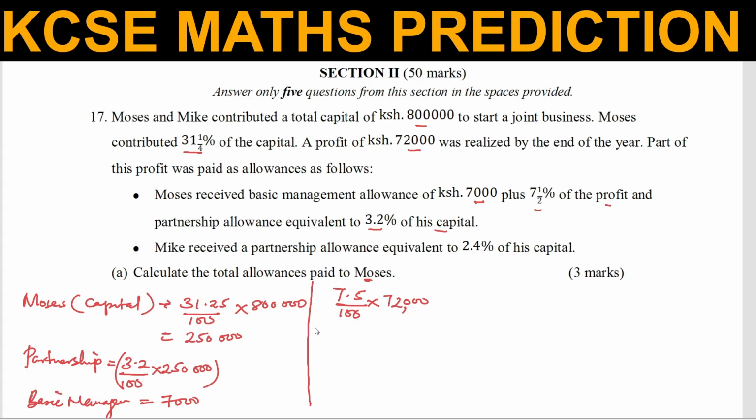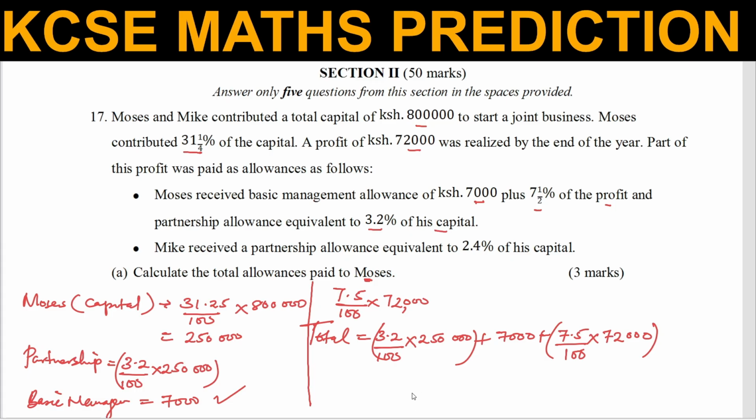So now let us calculate all the allowances. The total allowances will be given by the partnership allowance, which is 3.2% of the capital. That is the first one. And then we add 7,000. And the other one is 7.5% of the profit, which is 72,000.